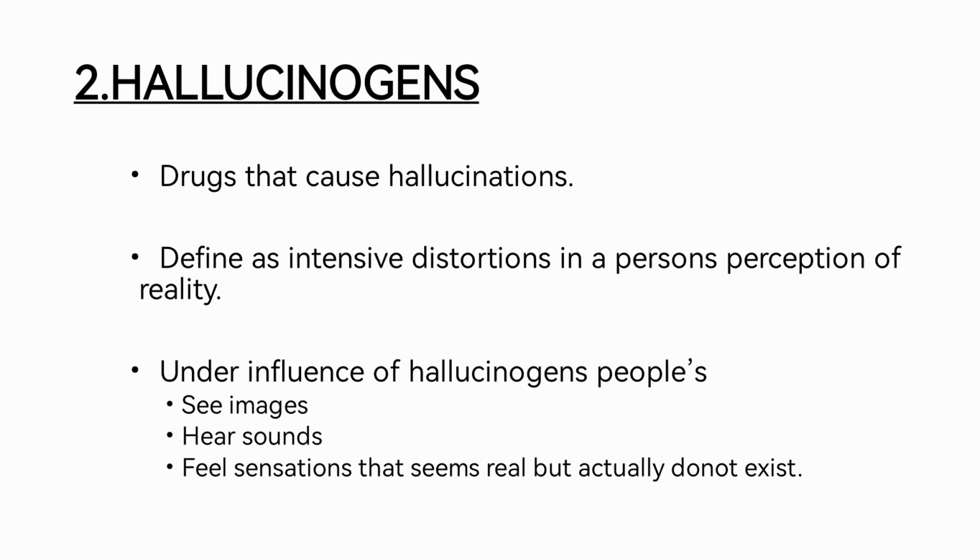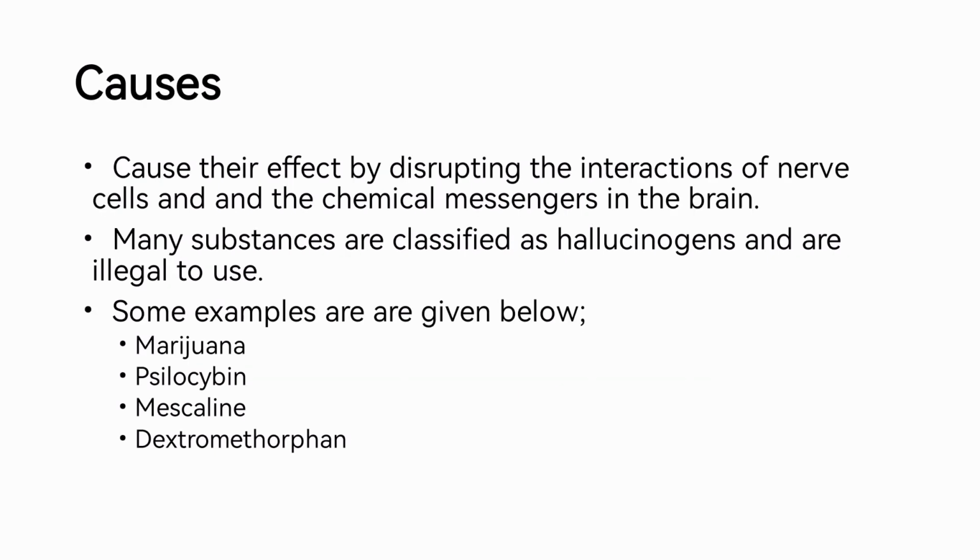The hallucinogens cause their effects by disrupting the interaction of nerve cells and the chemical messengers in the brain. As I told you at the start of this lecture, the brain releases some chemicals which are released by the nerve cells. Due to the excessive use of these addictive drugs, those chemicals are stopped, because of substances like the hallucinogens, which are generally illegal to use, and the sedatives, and another group which I will discuss in the next coming minutes. So these drugs stop the chemical secretions of the brain, which leads to addiction, and the hallucinogens will cause many problems in the person's body.